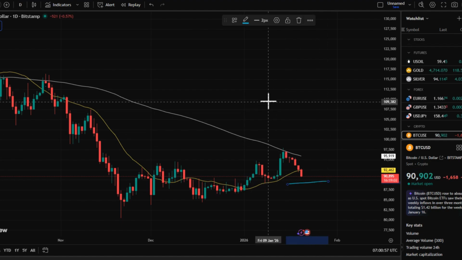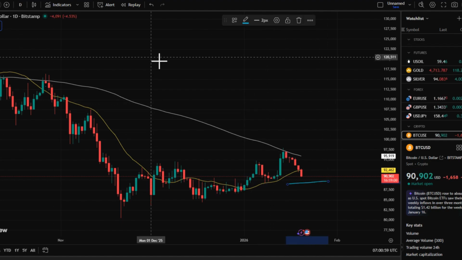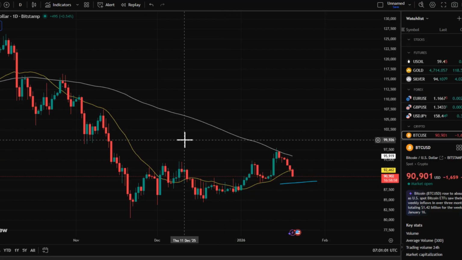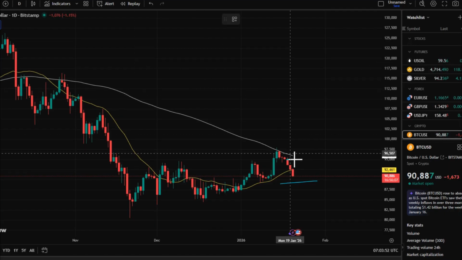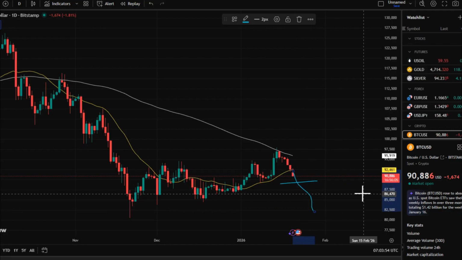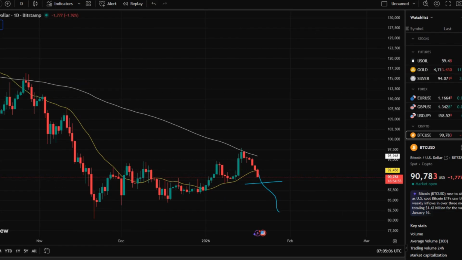The MA20 acts as the short-term defensive line for bulls. If the MA20 holds, price can continue to consolidate sideways and potentially challenge the MA100 again. But if the MA20 is decisively broken, with a daily close below, it becomes critical. That would mean the short-term support of this upward structure has failed.